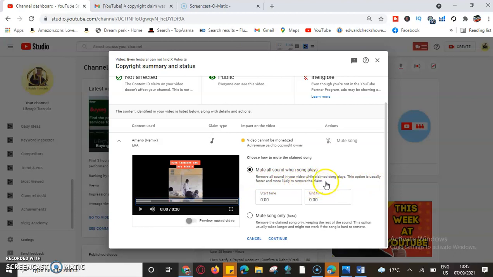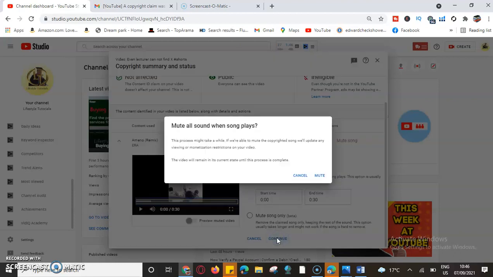Or we can remove the claimed song only, keeping the rest of the sound. This option usually takes longer and might not work if the sound is hard to remove. So we'll say mute all the sound and the clip continues playing. We'll say continue, and we have mute all the sound when the song plays.